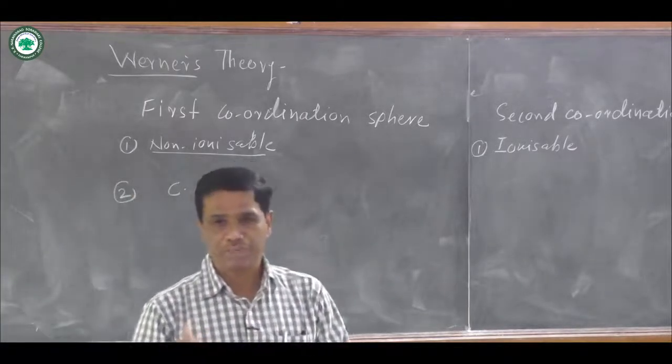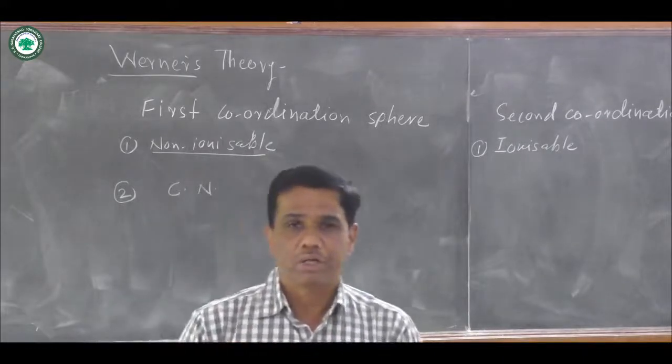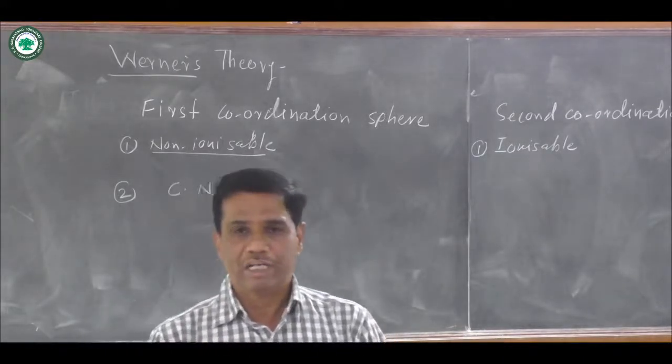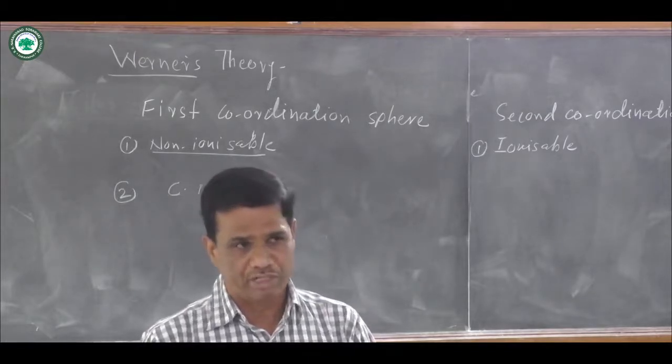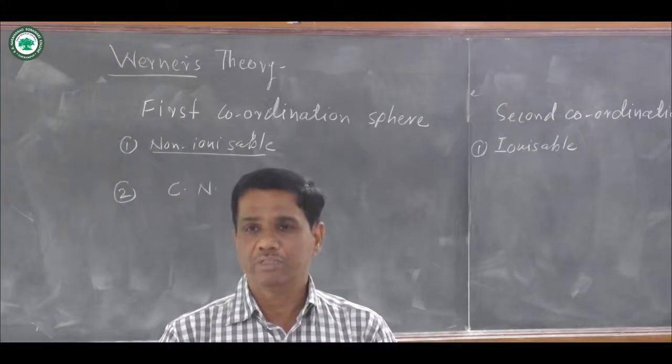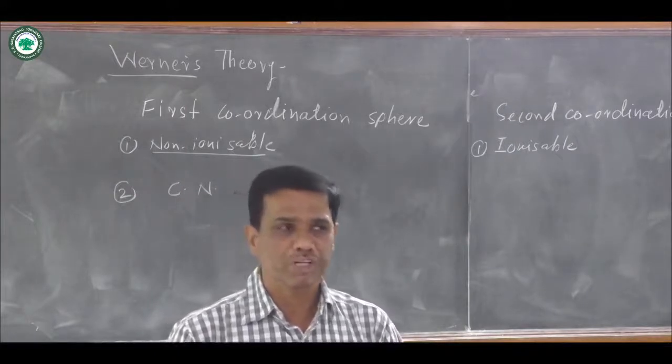You know what is meant by coordination number? The number of ligands that are directly attached to the central metal atom or ion is known as coordination number, and coordination number is equal to the first pair.